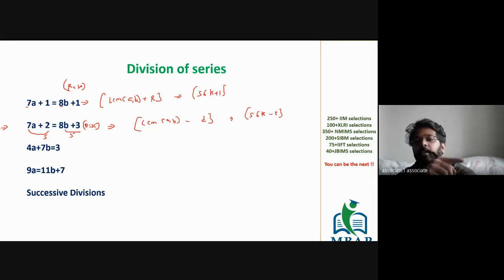It is 56k minus 5. The first value of the series is 56 minus 5, it is 51.